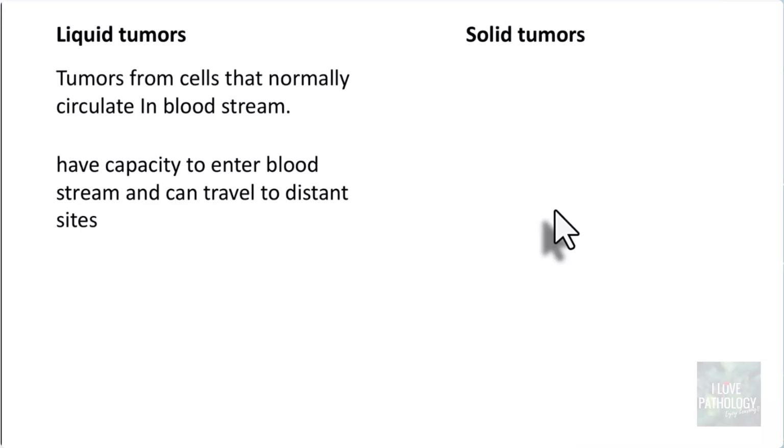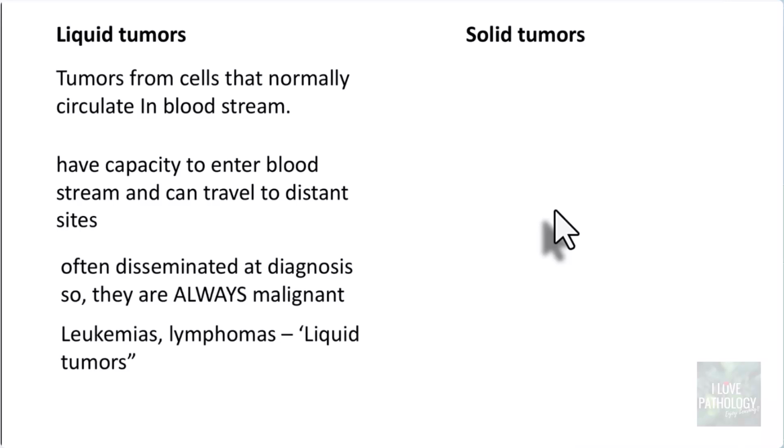These tumors have the capacity to enter the bloodstream and travel to distant sites, which by and large, at the time of diagnosis itself, these tumors are disseminated, and that's why they are all malignant. All liquid tumors are malignant. For example, the leukemias and the lymphomas are categorized as liquid tumors, right?